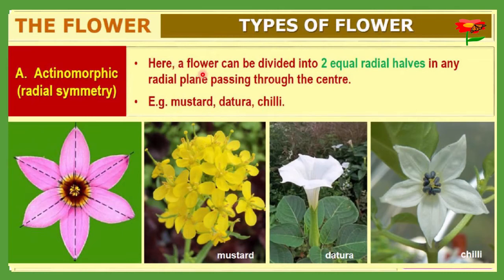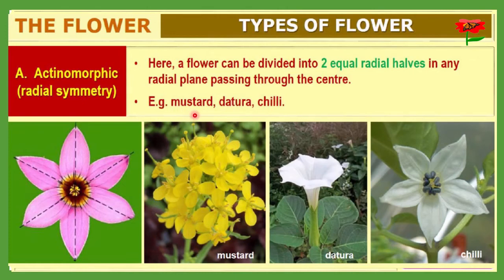Next, let me discuss more about the actinomorphic flower, that is, the radial symmetry flower. Here the flower can be divided into two equal radial halves, in any radial plane passing through the center. Such a flower is called actinomorphic or radial symmetry. Here a major task for you is to remember examples. In the examination, it is very important to learn these examples.